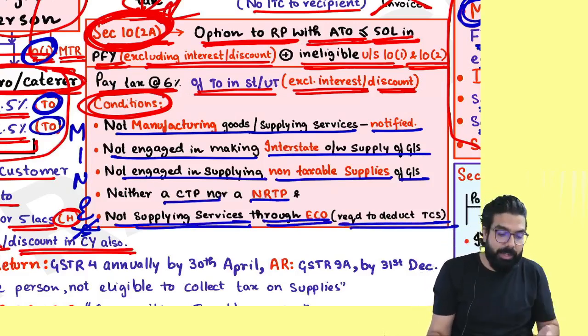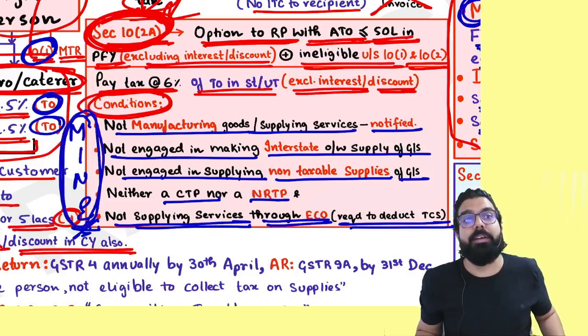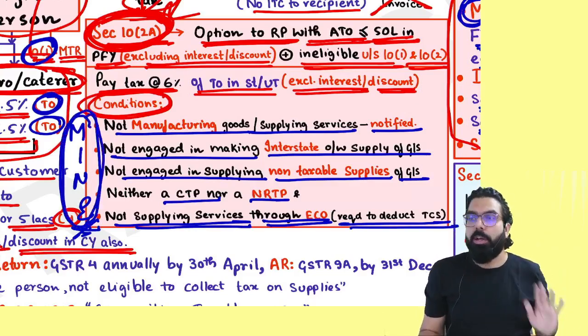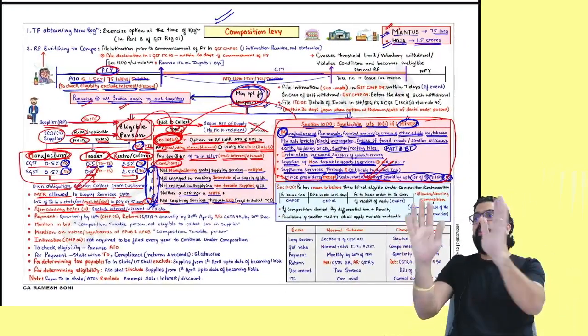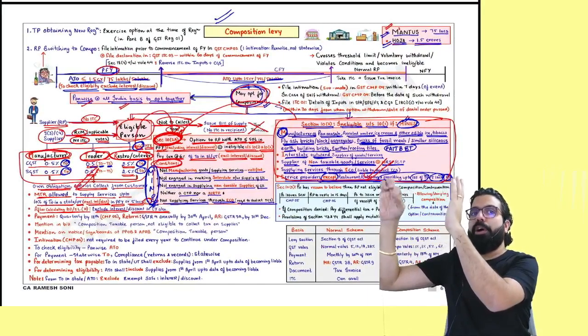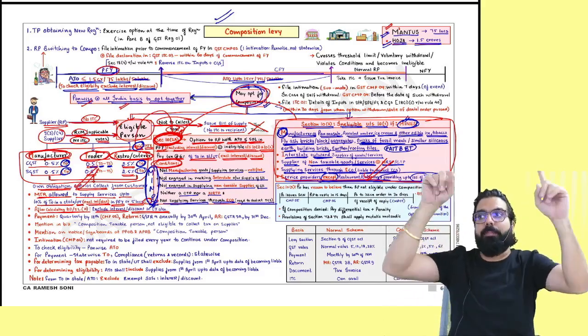TCS. Remember one thing, if you are mine, then you will become ineligible under 10.2A also. Is my point clear to all? Tell me one thing everyone, what did I tell you till now? I told you, if your preceding financial year turnover is only up to 1.5 crore or 75 lakh, then in the current financial year, you are eligible for composition scheme.